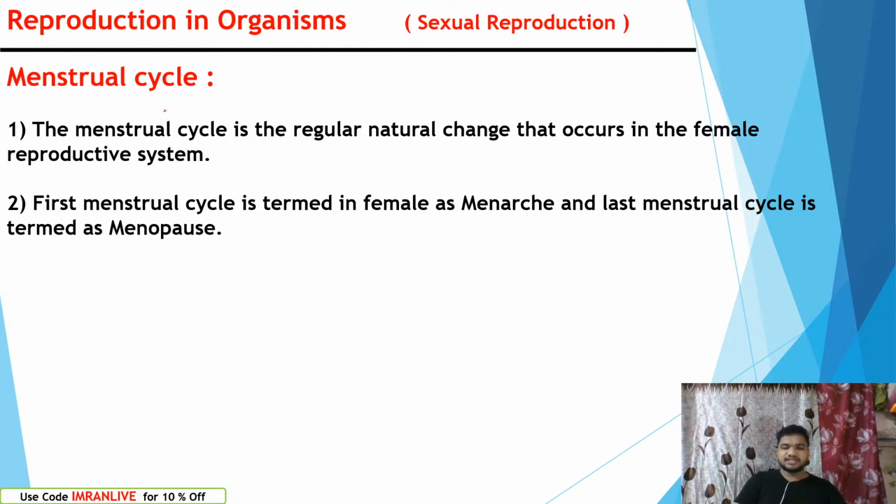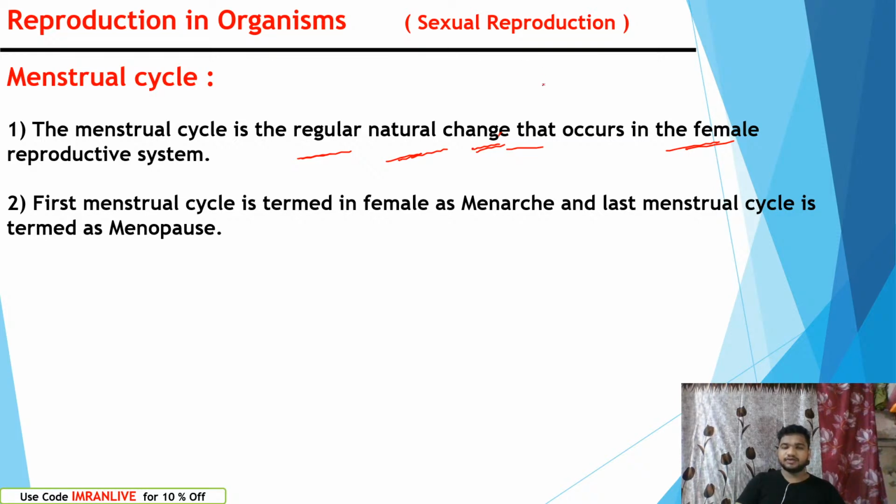Menstrual cycle can be seen in animals like apes, monkeys, mammals, and other well-developed primates. The menstrual cycle is a regular natural change that occurs in the female reproductive system. In the case of female primates, we can see the menstrual cycle. That means it is a regular, natural life cycle.